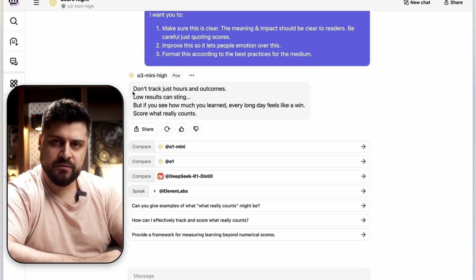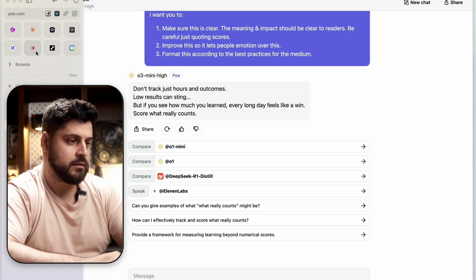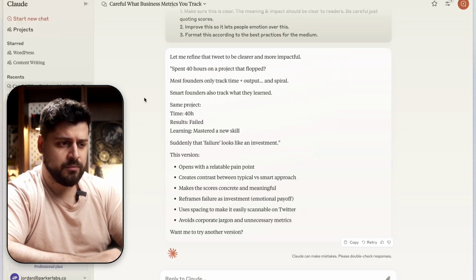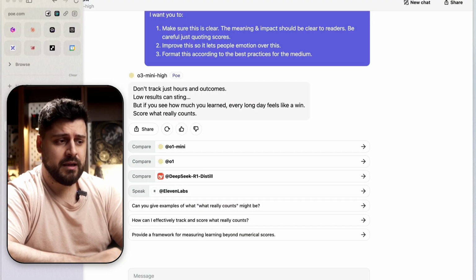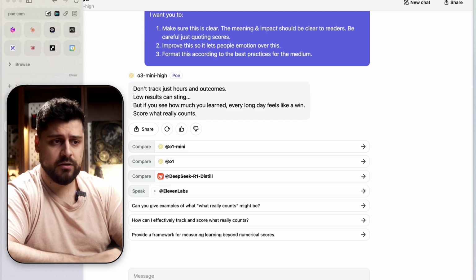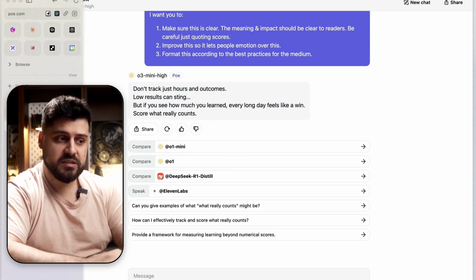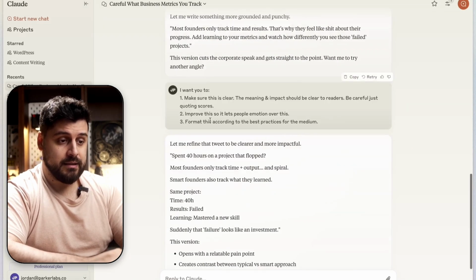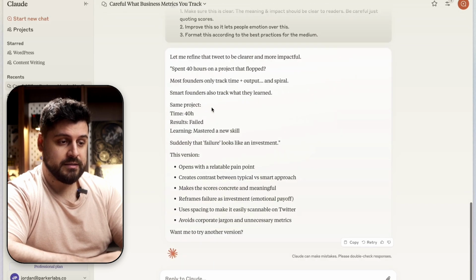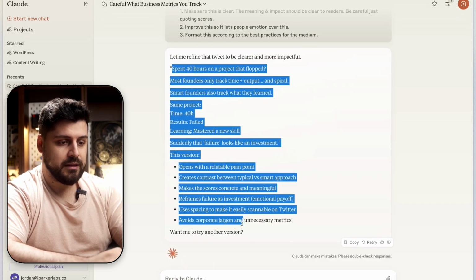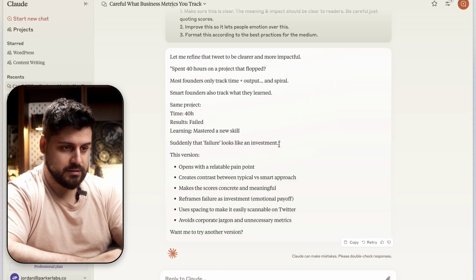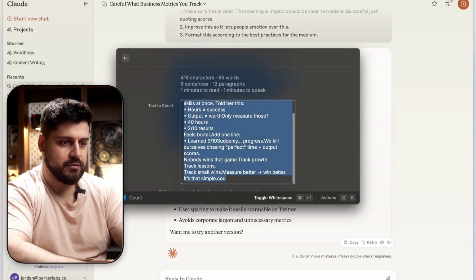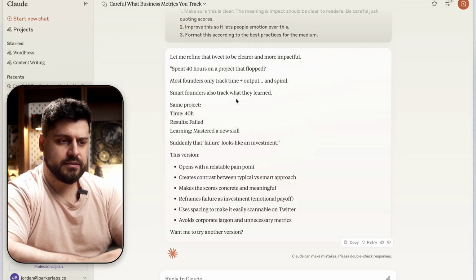And O3 has been very quick. I still think that DeepSeek is slower and Claude is faster, but at the same time, O3 is kind of the smallest model here. So the fact that it is that fast does count for something. Okay, Claude decided to throw everything in the bin and start over, it seems. It completely forgot that, wait, no, this is the new version. Okay, let's count this. 257. Okay, this fits. This is fine.